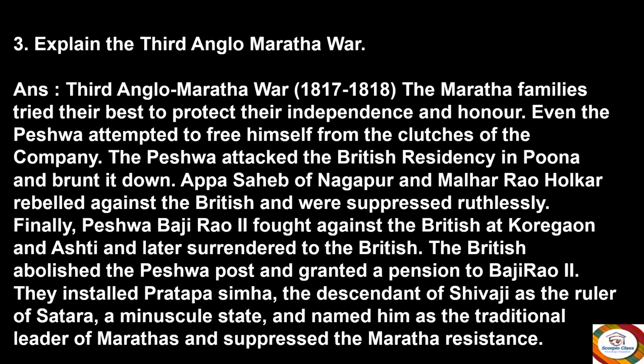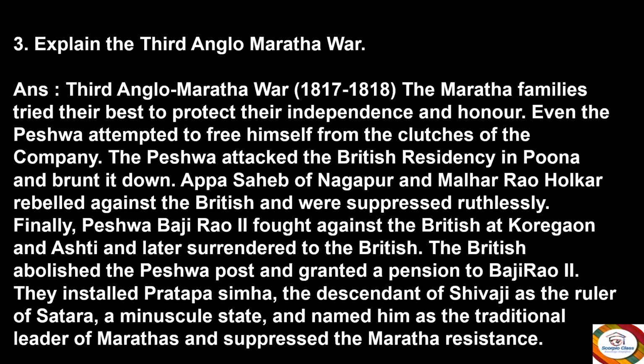The Peshwa attacked the British residency in Pune and burnt it down. Appa Sahib of Nagpur and Malhar Rao Holkar rebelled against the British and were suppressed ruthlessly. Finally, Peshwa Bajirao too fought against the British at Koregaon and Ashti and later surrendered.